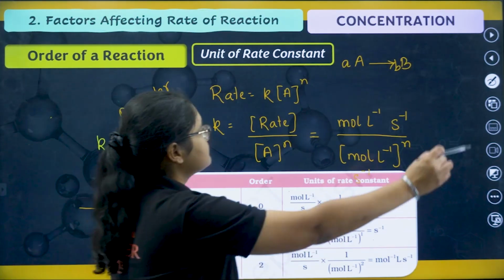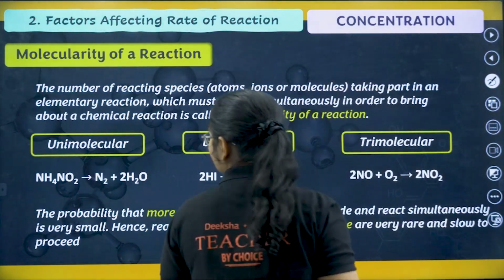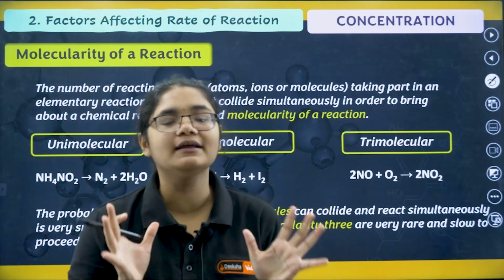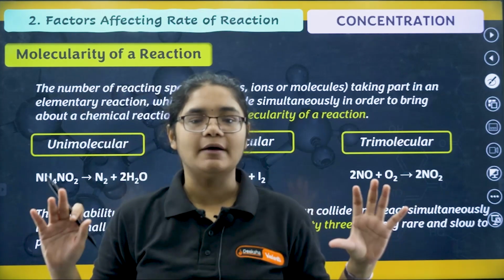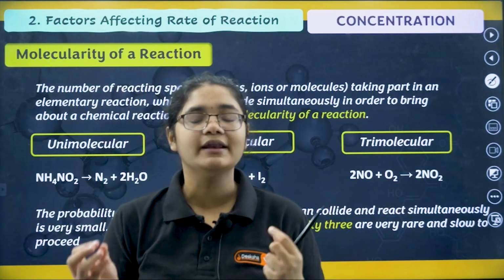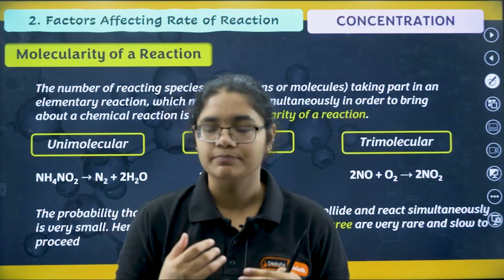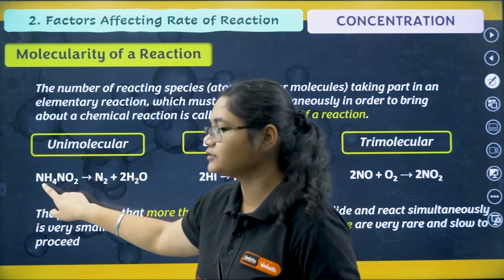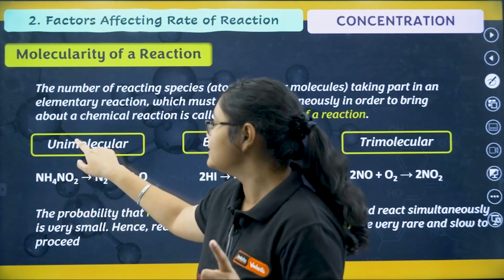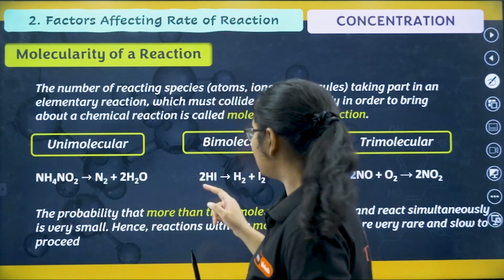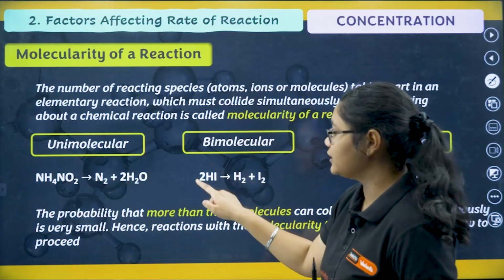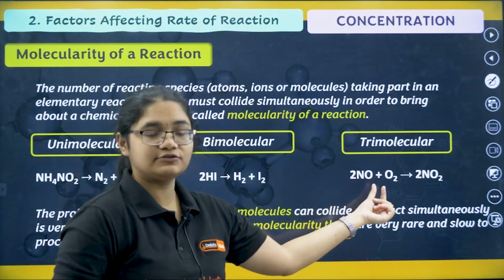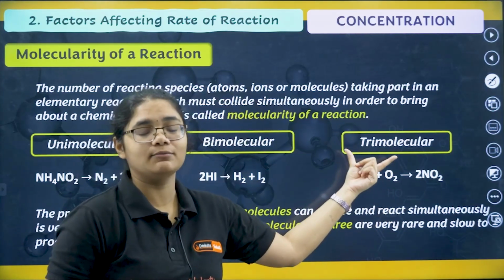Fine. Now let's move to the next topic, that is molecularity of a reaction. Molecularity is very simple. It is the number of species reacting in a reaction. If the reaction is happening, how many species are reacting there, that is the molecularity of a reaction. For example, you can see NH4NO2 gives you N2 plus H2O. So only one molecule is reacting, so this is a unimolecular reaction. Here if you see 2HI gives H2 plus I2, 2 molecules are reacting, so it is a bimolecular reaction. Next, if you see 2NO plus O2, 3 molecules are reacting, so it is a trimolecular reaction.